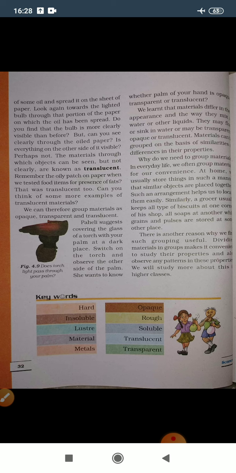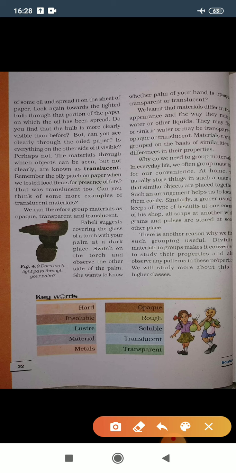In properties of material: appearance, luster, hardness. Some materials are soft, some are hard. Then some materials are soluble in water, some are insoluble in water. Then we experimented with some liquids that float on water and some that mix well with water. After that, we saw gaseous materials that mix well with water and some of them are insoluble in water. After that, objects may float or sink in water. That means